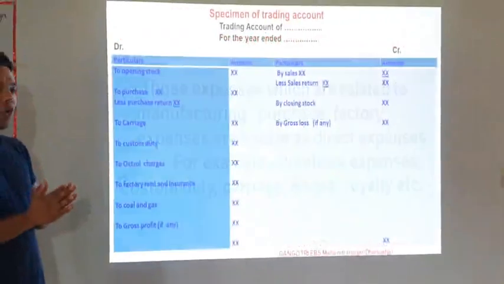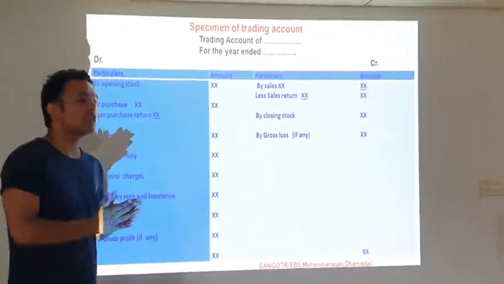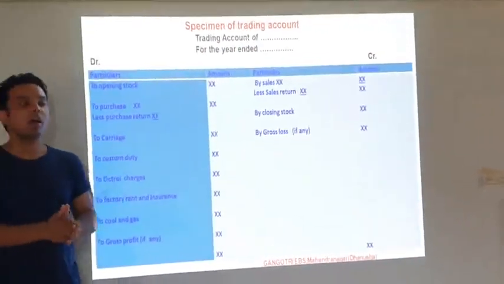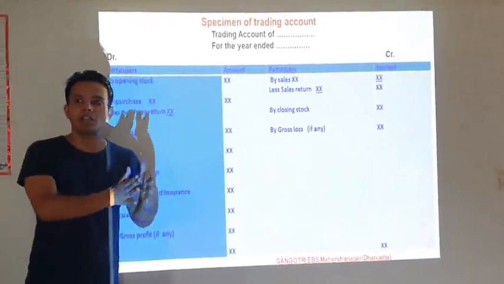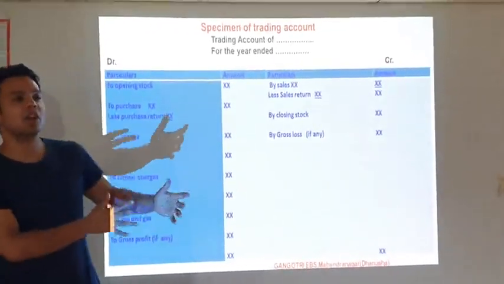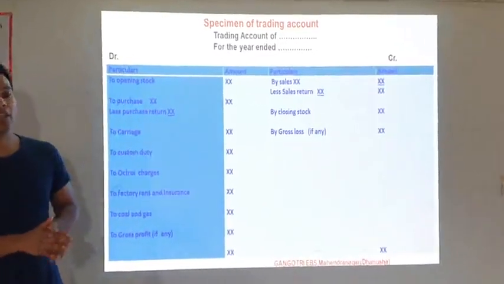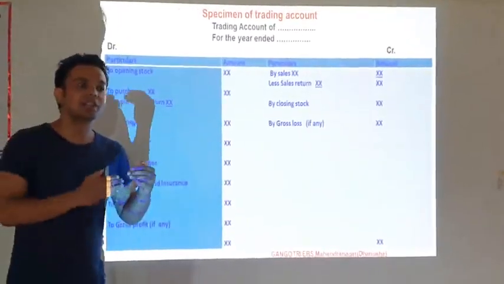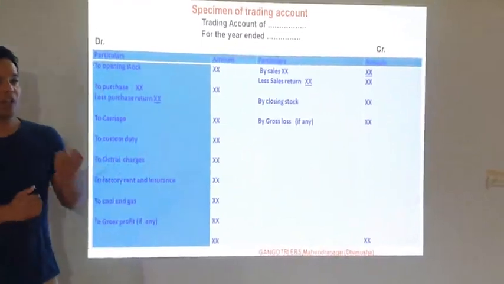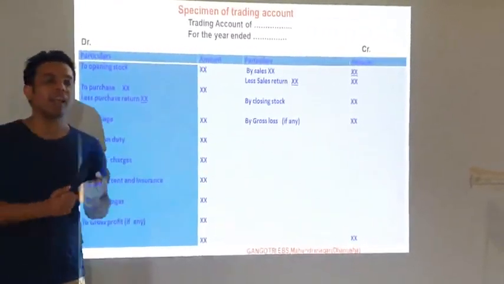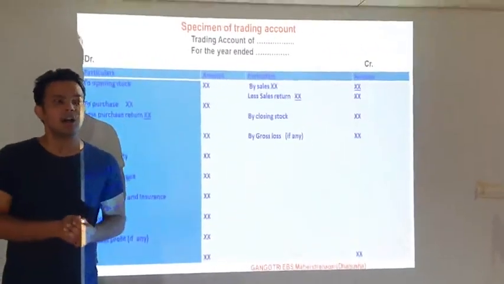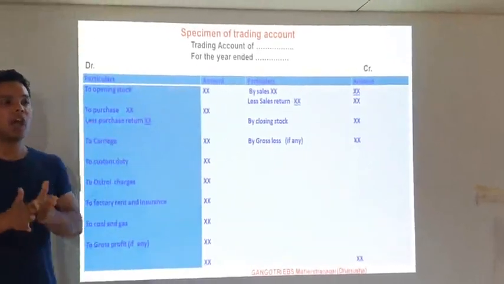If we know the direct expenses, then only can we prepare the trading account, because all the direct expenses are recorded on the debit side and all the direct income is recorded on the credit side. Direct income means the sales. When you sell the goods, the amount we get is called direct income, and direct income is recorded on the credit side.